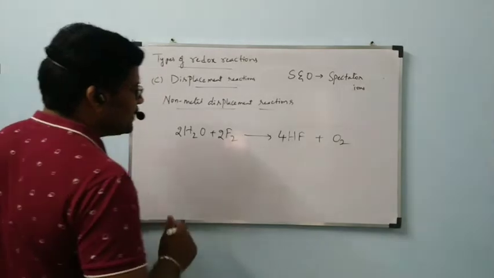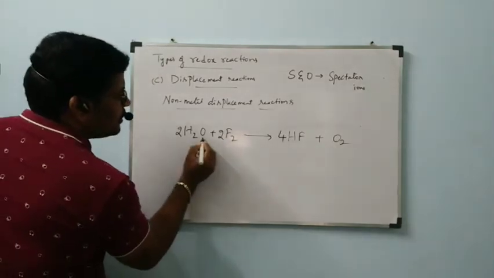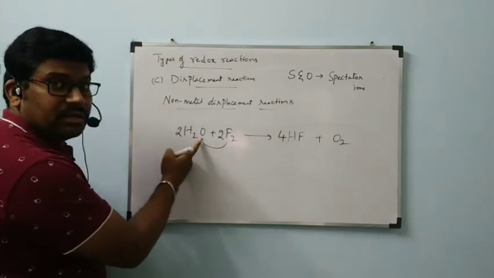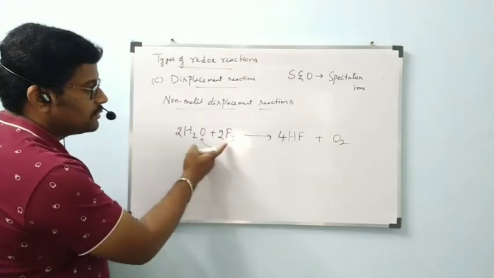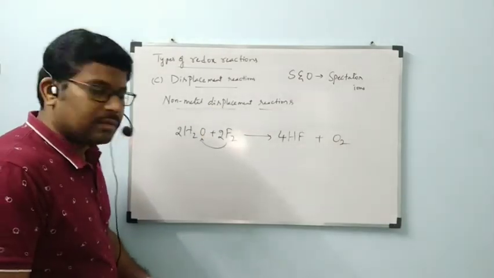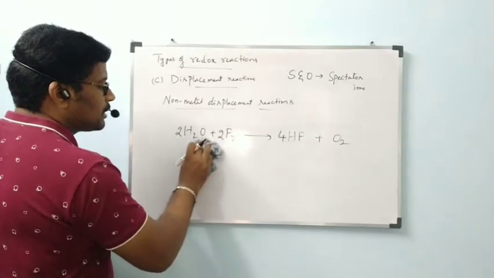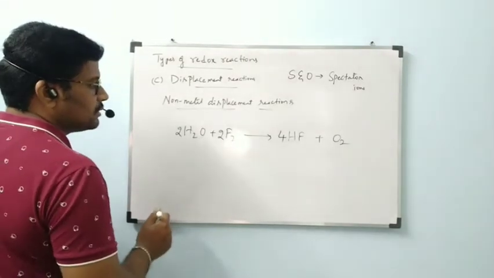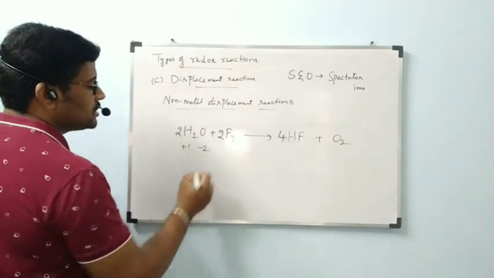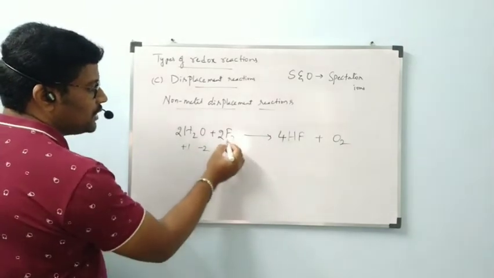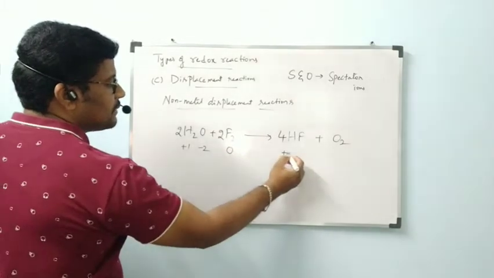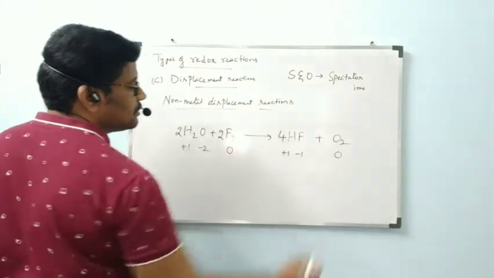Here, what is going to happen? Oxygen is going to be displaced by fluorine. Oxygen is the non-metal which is displaced by fluorine. Then this is called a non-metal displacement reaction. Coming to oxidation numbers, hydrogen oxidation number is plus 1, oxygen oxidation number is minus 2, fluorine in elementary form is 0. On the right side: plus 1, minus 1, 0.